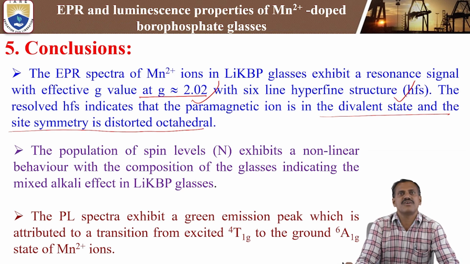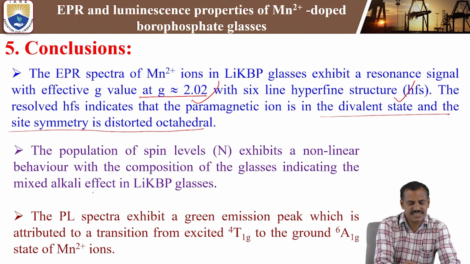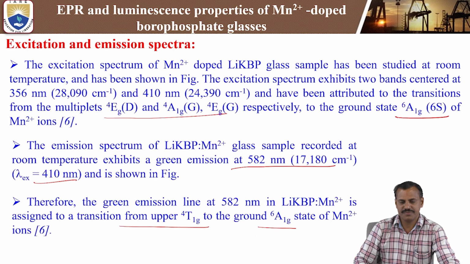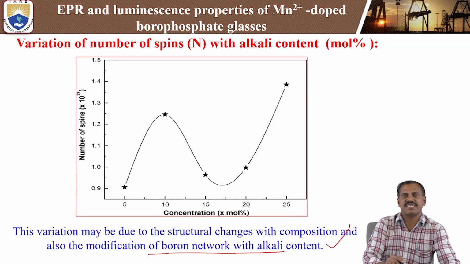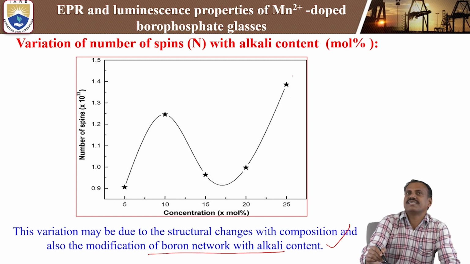Next, the population of spin levels N exhibits a nonlinear behavior with the composition of the glass, which indicates the mixed alkali effect of lithium and potassium in borophosphate. Nonlinear behavior means that at first, at low concentration, it increases, reaching a maximum at 10 mole percent of lithium content, then decreases, and again increases at 25 mole percent of lithium concentration. So: low, maximum, minimum, maximum.